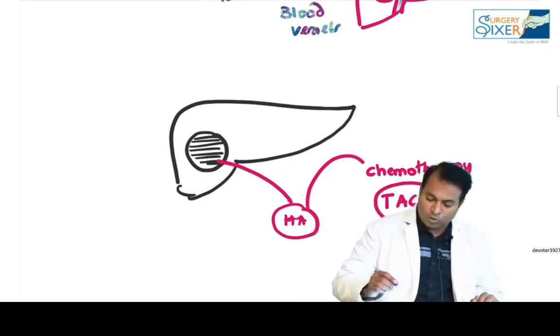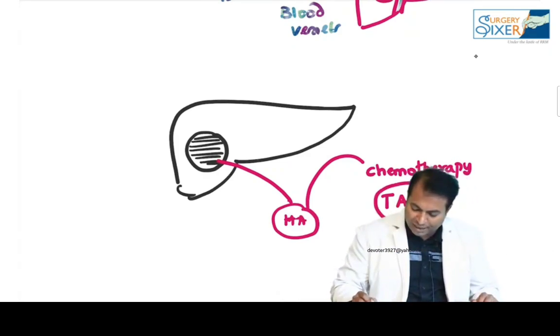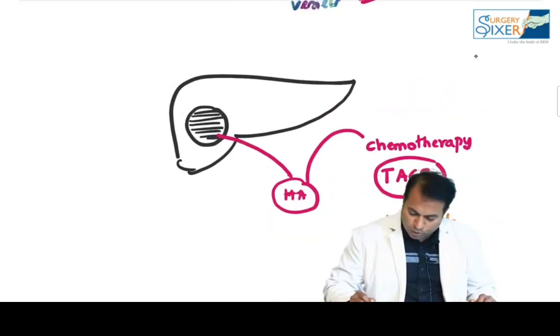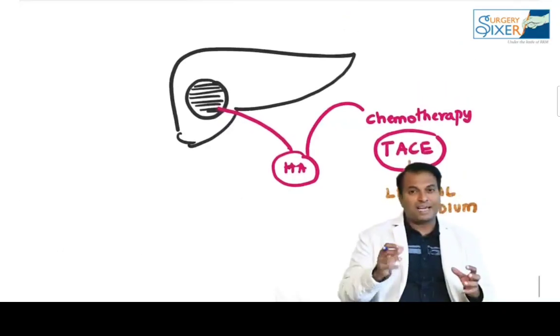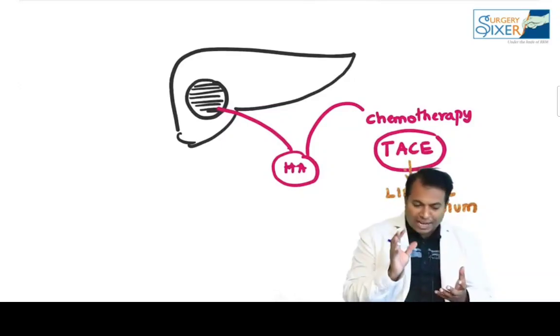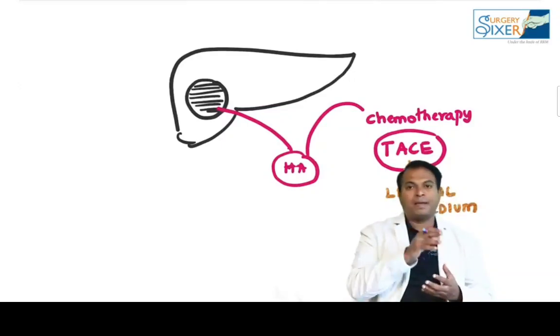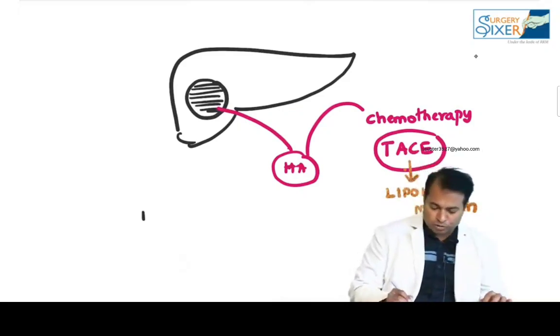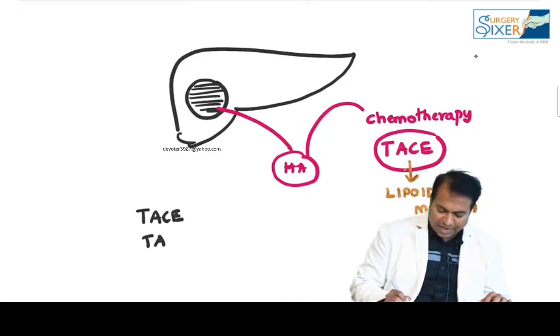TACE. The chemotherapy particles are carried by a lipoidal medium. We can use 5-fluorouracil, cisplatin or various chemotherapies, which are carried through the artery directly to the tumor. When you use a lipoidal oil, that will directly carry the chemotherapy to the tumor. So lipoidal medium is used in carrying the chemotherapy. These types of artery approach procedures are known as transarterial chemoembolization and transarterial radioembolization.